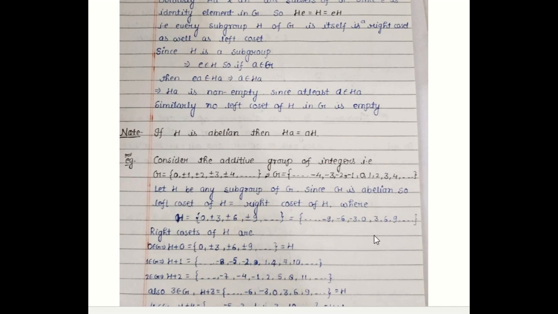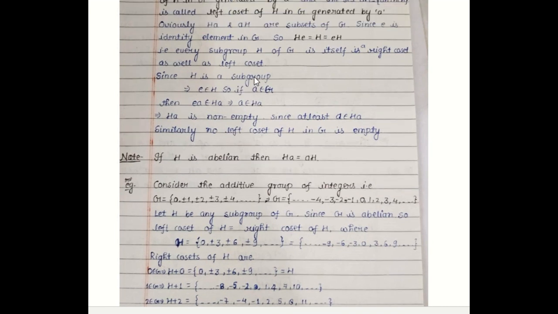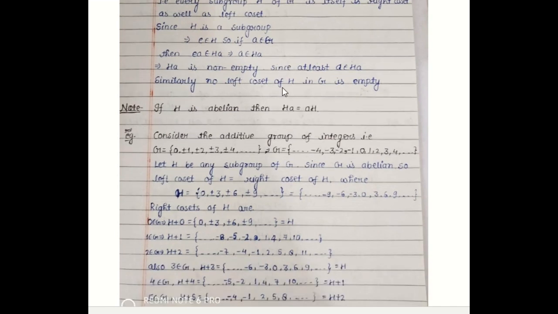Now we are going to find the right cosets of H. Since 0 is the identity element of G, we can form a right coset by H + 0, and there will be no change in the elements of the coset, and it will be equal to H. As I have already discussed above, when we operate by the identity on the elements of H, we get H, and it is a right coset.